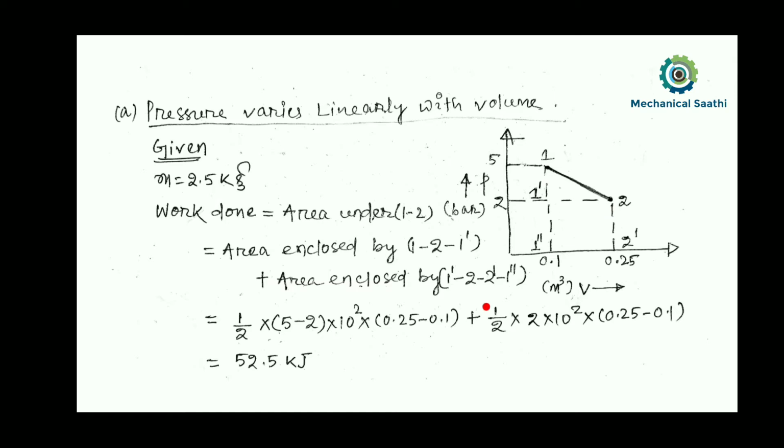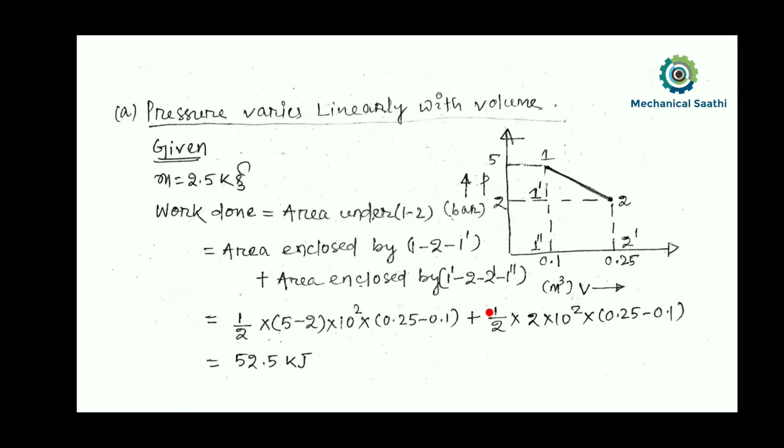By simply using a calculator we can calculate this value. So let us now try to find out this area. So we can assume this as a rectangle, and if we multiply length into breadth, we can calculate the area value. So here we can say this is length and this is the breadth. So 0.25 minus 0.1 will be multiplied with this value, and this is equal to 2.